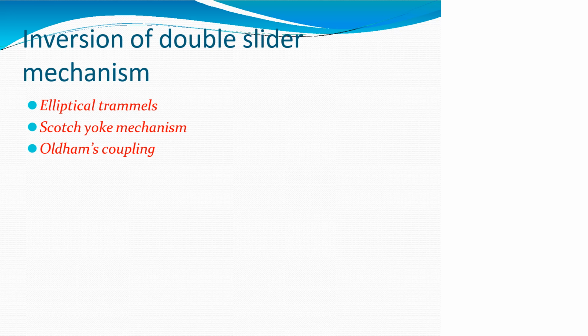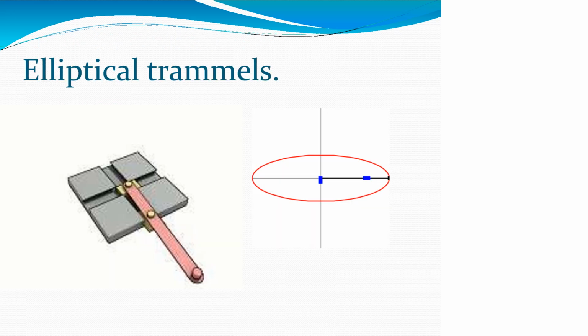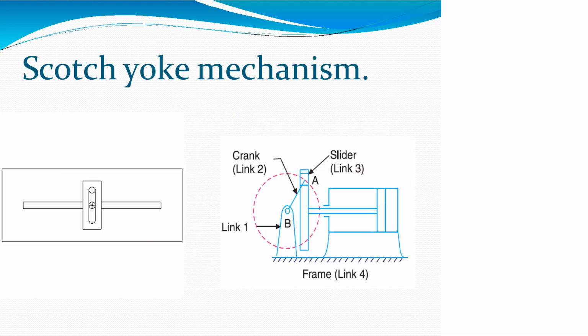Next we are going to see about inversions of the double slider crank mechanism. The double slider crank mechanism has two sliders with two turning pairs, and it is found in the elliptical trammel, the Scotch yoke mechanism, and the Oldham coupling. The elliptical trammel is one of the inversions of the double slider crank mechanism, forming an elliptical path when the mechanism is applied. This is the Scotch yoke mechanism, which we get by using the double slider crank inversions.